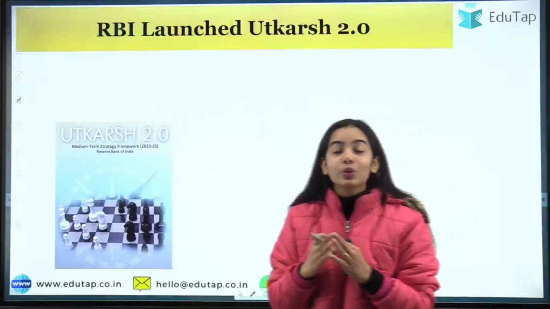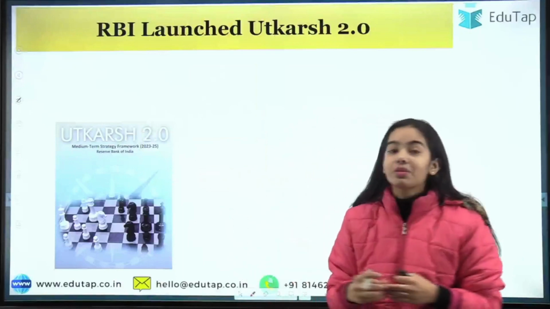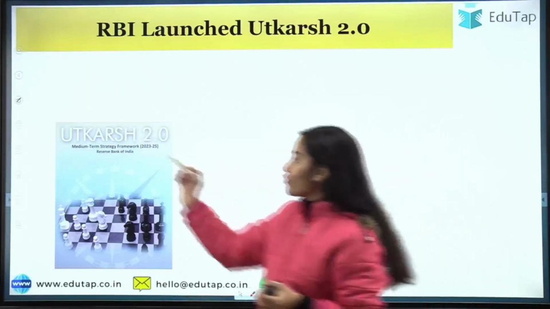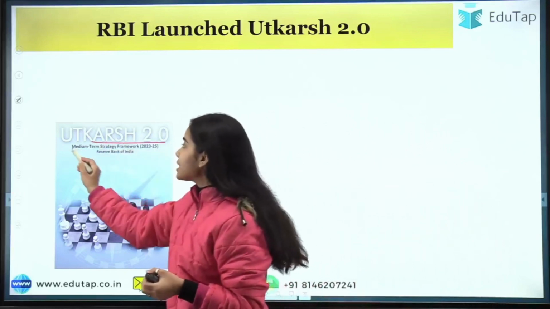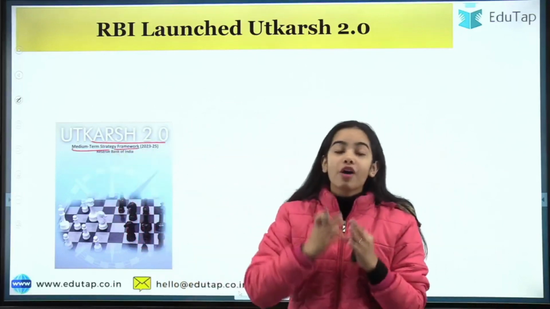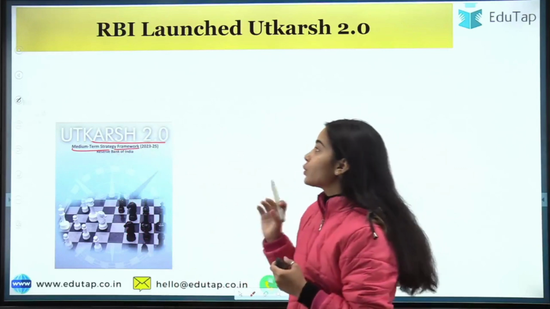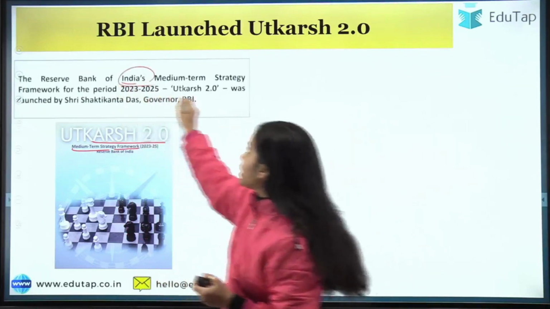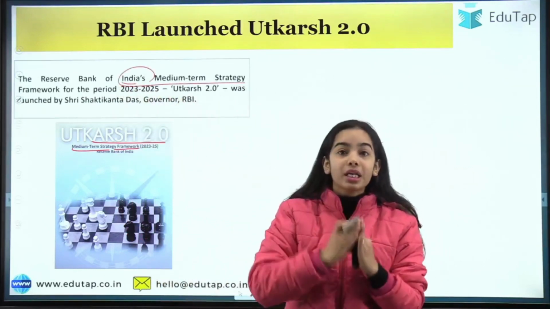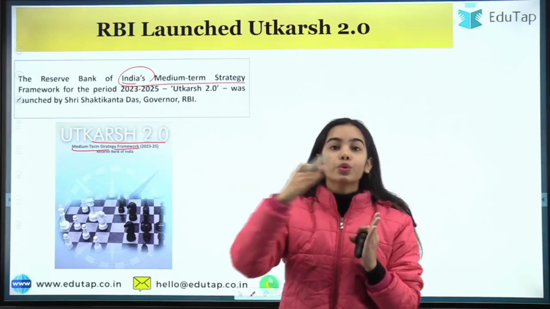Now, starting with Utkarsh 2.0. A document has been released by the Reserve Bank of India for Utkarsh 2.0, and this is the medium-term strategy framework of the RBI. Utkarsh is the Reserve Bank of India's medium-term strategy framework for the period of 2023 to 2025.